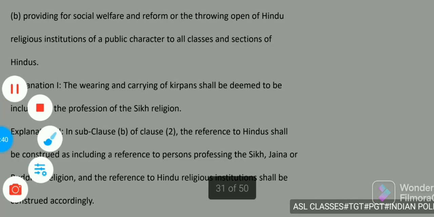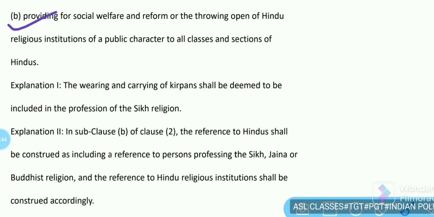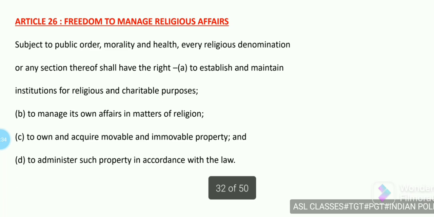Part B says that providing for social welfare and reform or the throwing open of Hindu religious institutions of a public character to all classes and sections of Hindus. Explanation is given like the wearing and carrying of kirpan shall be deemed to be included in the profession of the Sikh religion. Explanation 2 is that in subclause B of clause 2, the reference to Hindus shall be construed as including a reference to persons professing the Sikh, Jaina or Buddhist religion, and the references to Hindu religious institutions shall be construed accordingly. Next, freedom to manage religious affairs.